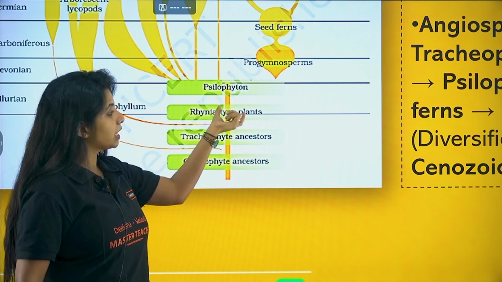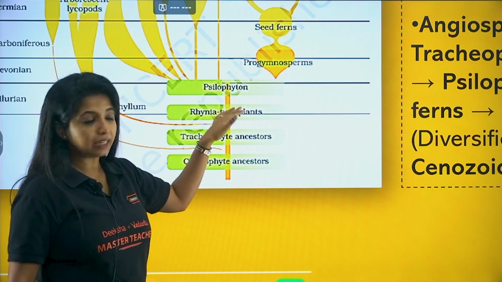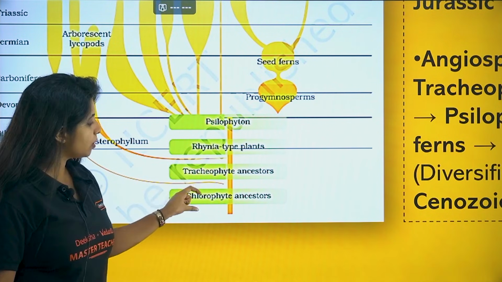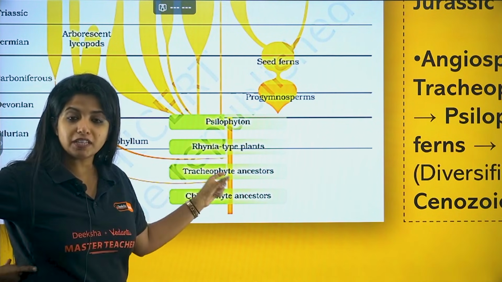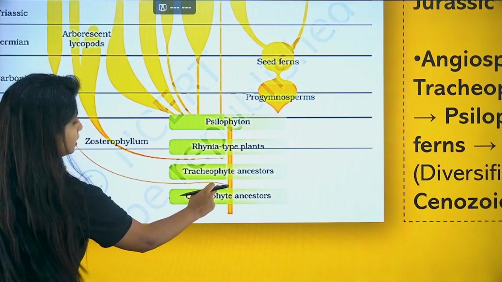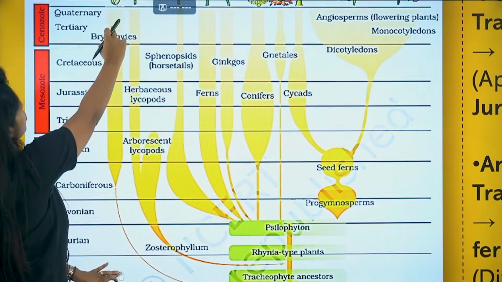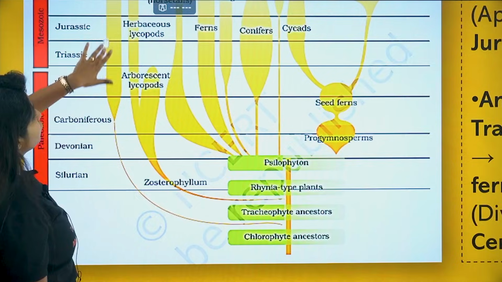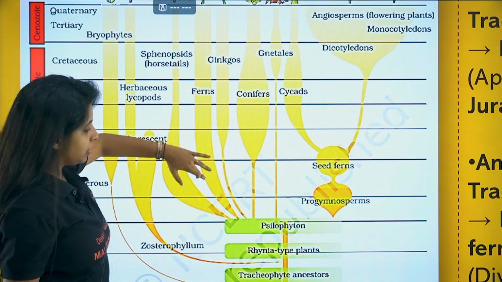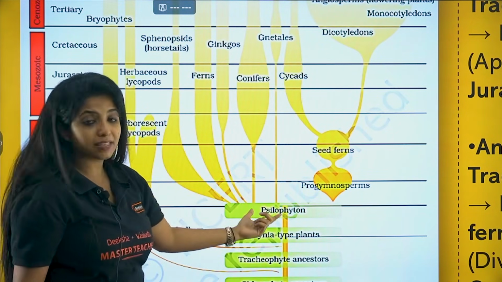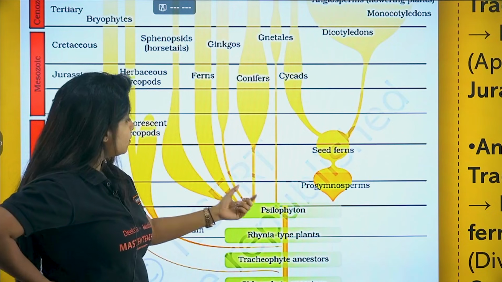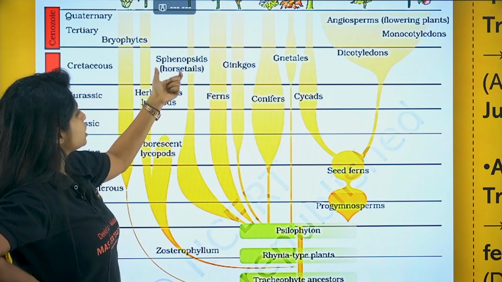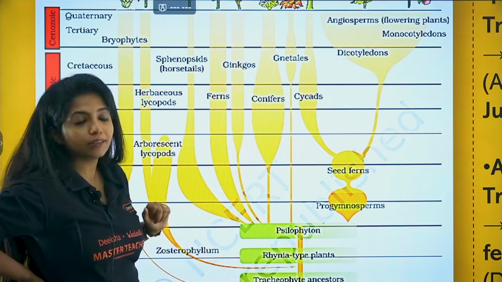From there you got Rhynia type plants, again a different form of pteridophyte. From them you got xylophyton. Now if you see, ma'am, from chlorophyte, how can you get pteridophytes in between? Bryophytes are there. If you see this line, it goes above to give bryophytes. In the Cenozoic era, my dear children, a majority of bryophytes come off from here. The Rhynia type plants converted into xylophyton, and from xylophyton you got modern day pteridophytes such as horsetail and ferns.